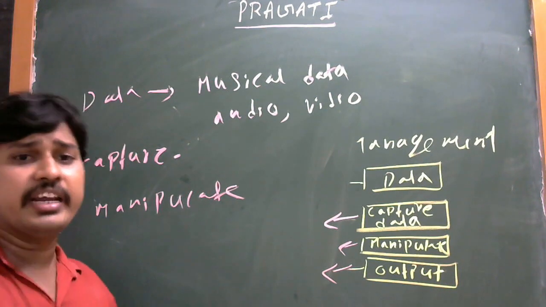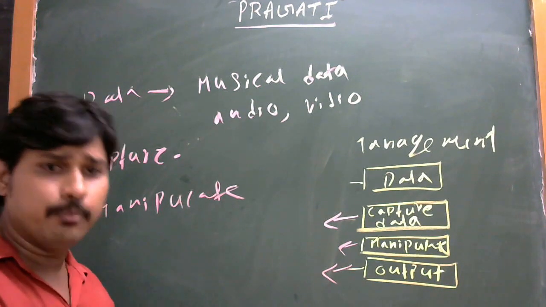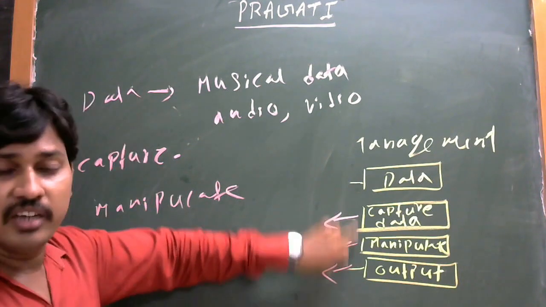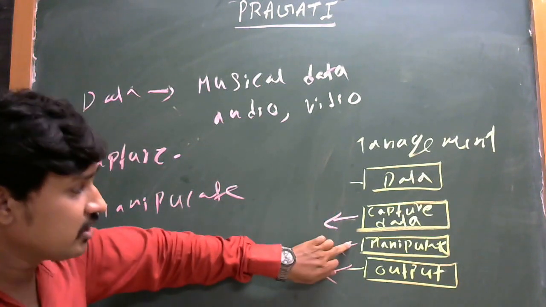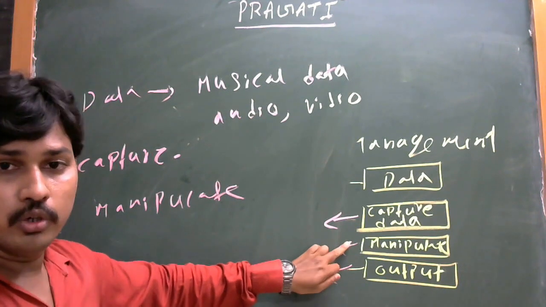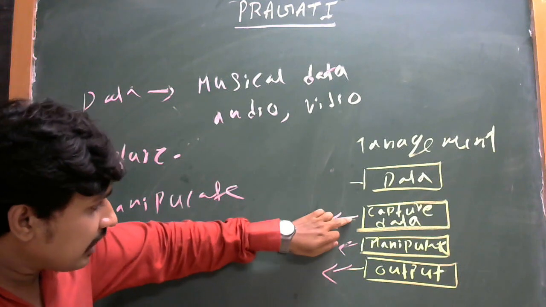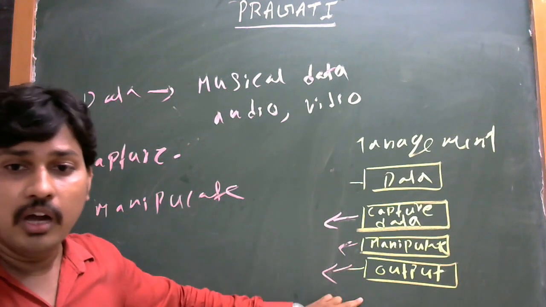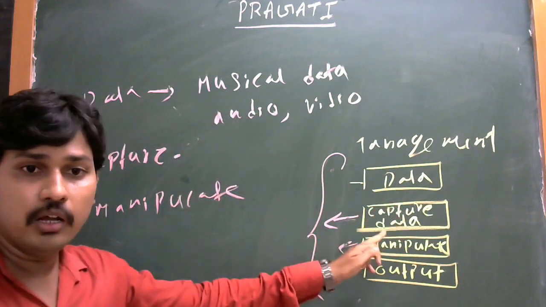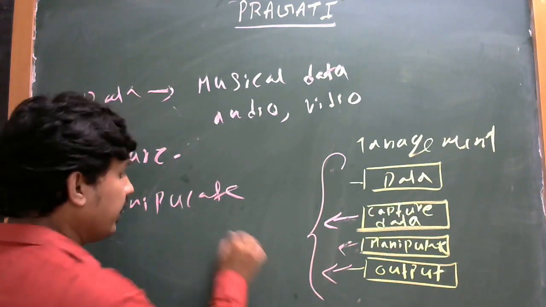So what we create and what we manipulate complete these stages. The last one is output. Okay: data, capture data, manipulate data, and output data. And these four are grouped to form information.